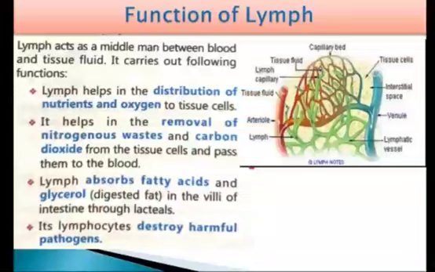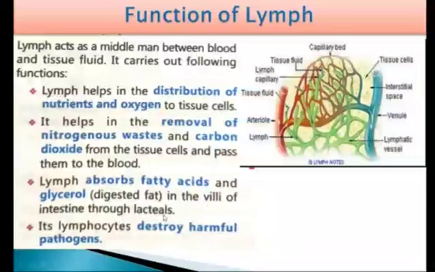Next, it helps in the removal of nitrogenous waste and carbon dioxide from the tissue cells and passes them to the blood. Next, lymph absorbs the fatty acids and digested fat in the villi of the intestine through lacteals.